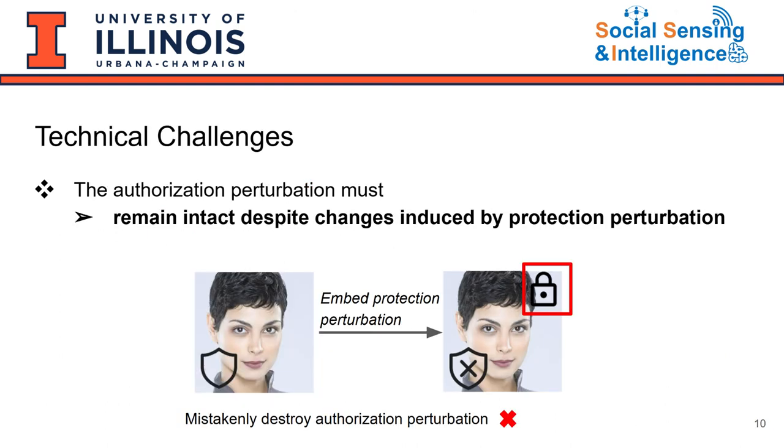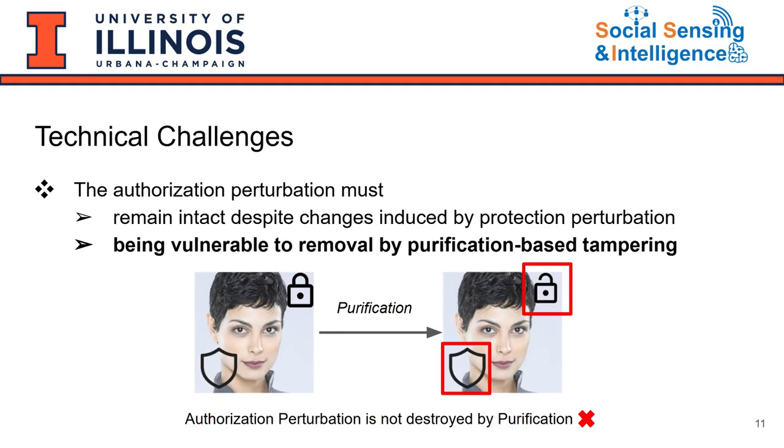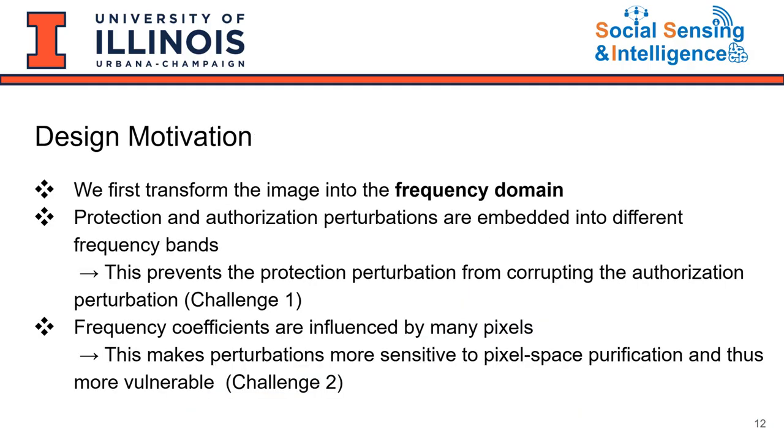One challenge of designing such a mechanism is that the authorization perturbation must remain intact despite changes induced by the protection perturbation. Another is that we need the authorization perturbation to be vulnerable enough to be erased by purification. These two challenges seem to conflict. We handle these challenges by moving the image to the frequency domain and embedding the two perturbations in different frequency bands so they don't interfere with each other. And in the frequency domain, each coefficient is influenced by many pixels, which makes the authorization perturbation sensitive to purification.